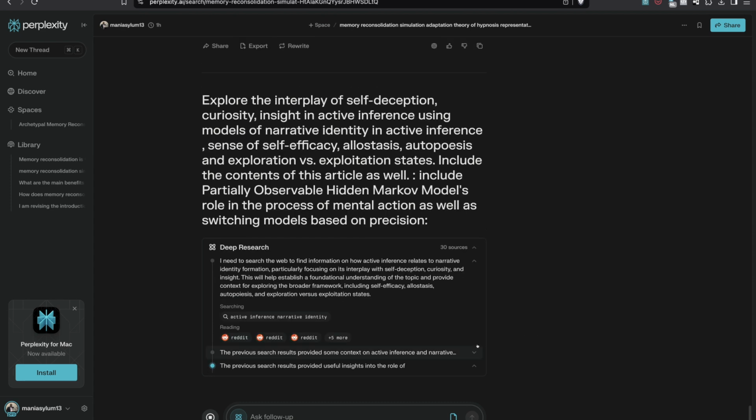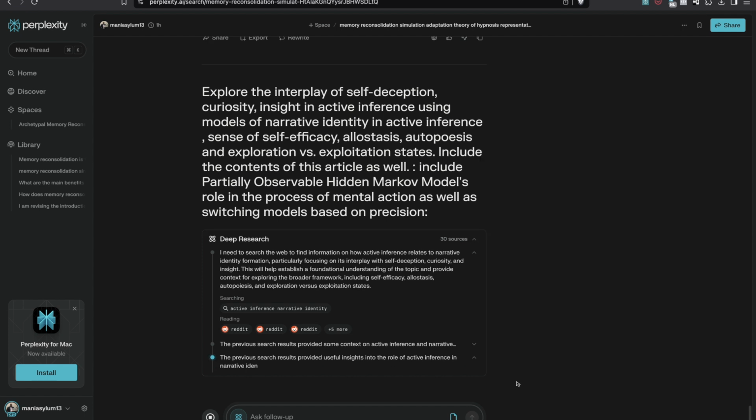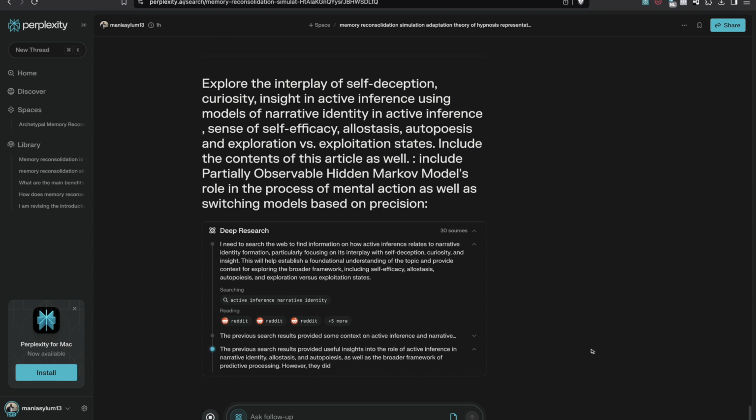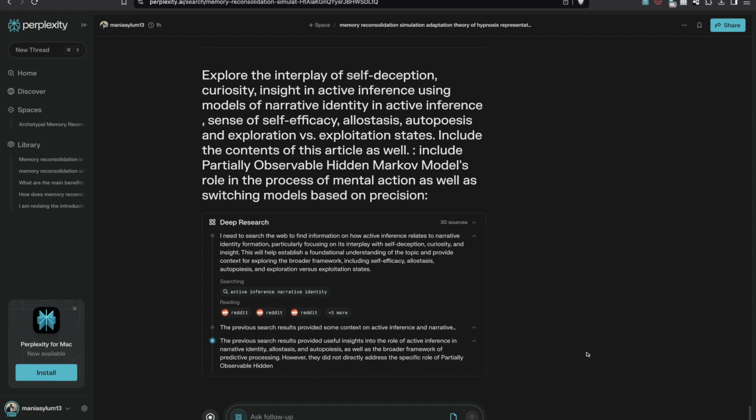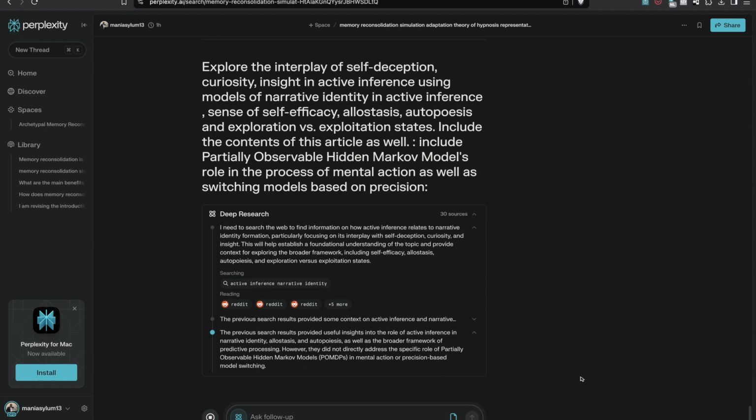But it's all about balance. Too much narrative rigidity, exploitation, leads to stagnation, while too much openness, exploration, risks identity chaos. The tug of war, exploration versus exploitation. Your brain has to walk a fine line. Exploitation, sticking to your current narrative for efficiency. Exploration, revising your story to adapt to new evidence.